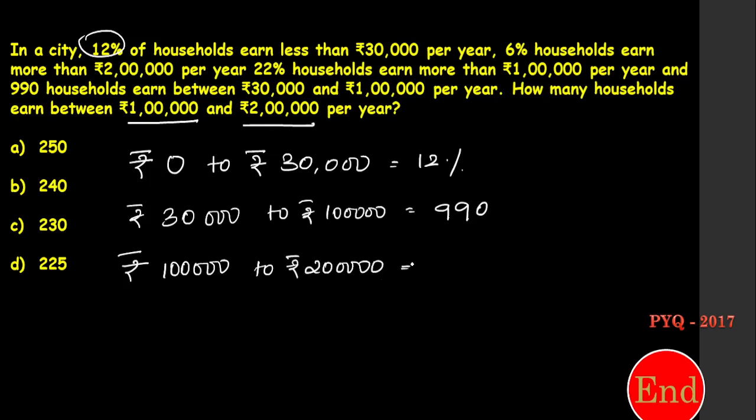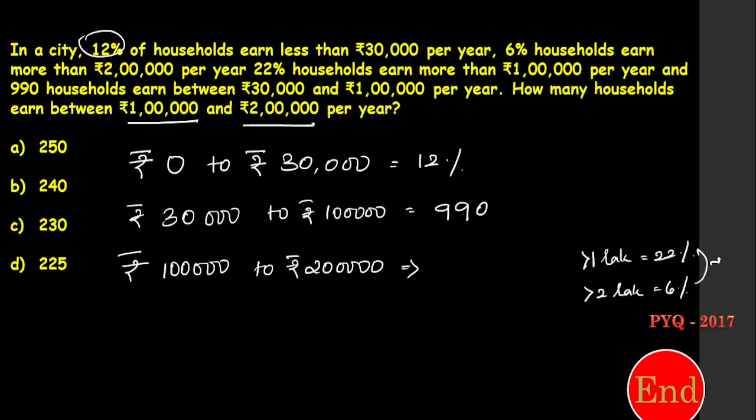1 lakh to 2 lakh, that is, look at this, 22% above 1 lakh. Okay, more than 1 lakh is 22%. Okay, and 6% above 2 lakh. Above 2 lakh is 6%.